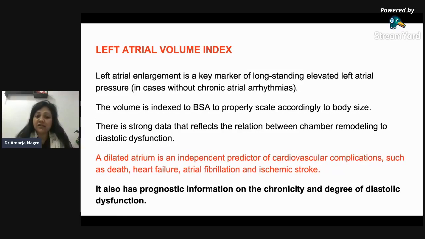LA enlargement is a key marker of long-standing elevated left atrial pressures. I have a very beautiful video later on for this LA thing. The volume is indexed to BSA, and there is strong data that reflects the relation between chamber remodeling and diastolic dysfunction. LA chamber remodeling is very strongly related to diastolic dysfunction, they say. A dilated atrium is an independent predictor of cardiovascular complications such as death, heart failure, atrial fibrillation, or ischemic stroke. It also has prognostic information on the chronicity and degree of diastolic dysfunction.